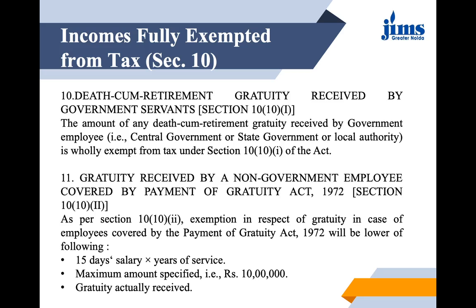The amount of any death cum retirement gratuity received by a government employee: you might not know the meaning of gratuity. It is a retirement benefit which an employee gets for continuous service, a minimum of 5 years. Then he can have the gratuity fund. Here government refers to the central government, state government or any local authority. In that situation it is exempt from tax.